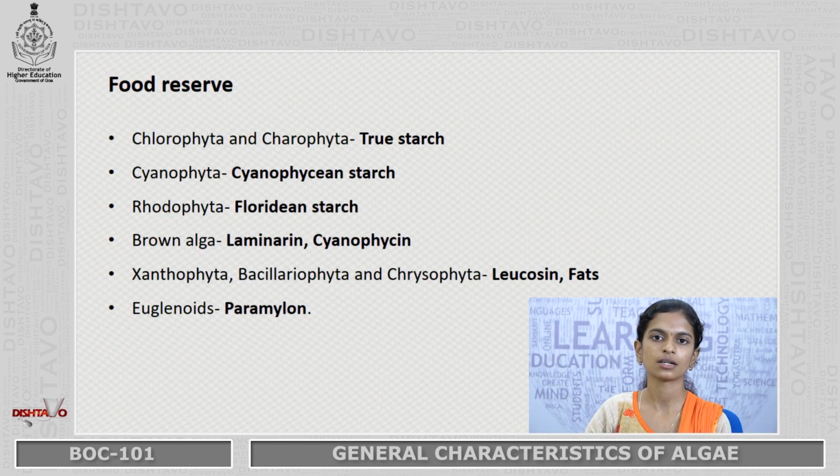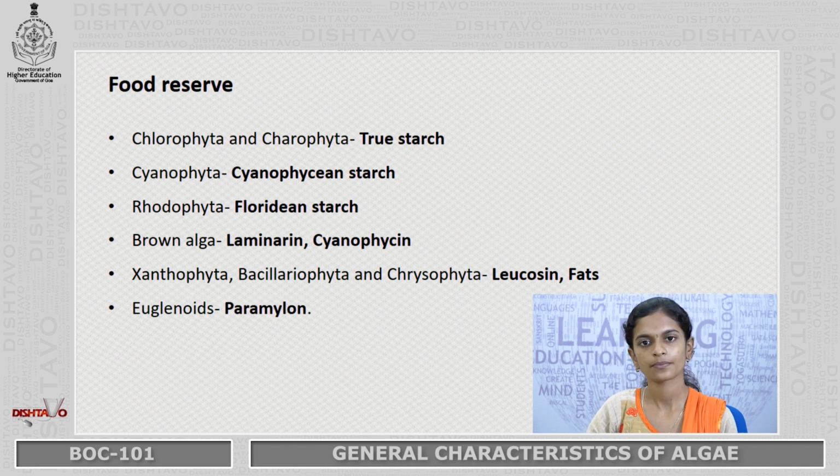Then the food reserve, that is the reserved food present in the cells. Depending on the food there are different types. In chlorophyta and charophyta they have true starch. In cyanophyta there is cyanophycean starch. In rhodophyta they have floridean starch. In brown algae they have laminarin and cyanophycin. Xanthophyta, bacillariophyta and chrysophyta will have leucosin and fats present in them, and euglenoids will have paramylon.